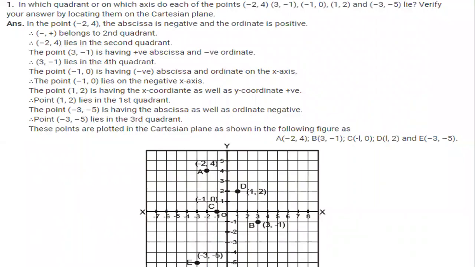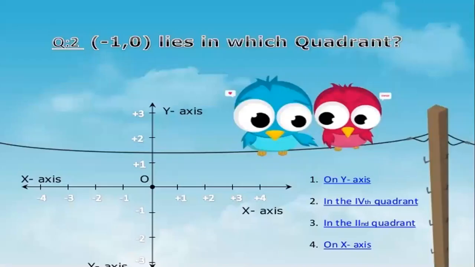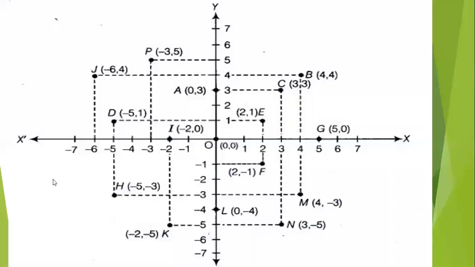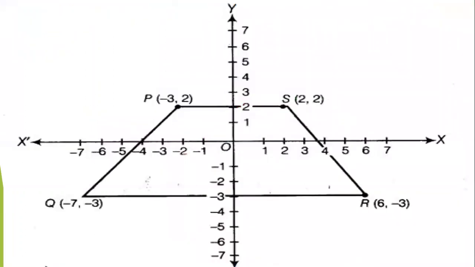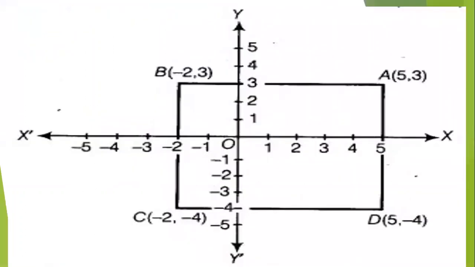This is also one of the examples: (-1, 0), which quadrant does it lie in? Here the y coordinate is 0, and the x value is -1, so the point lies on the x-axis. If you plot points and join them, you may get a triangle, a trapezium, a rectangle or a rhombus shape.